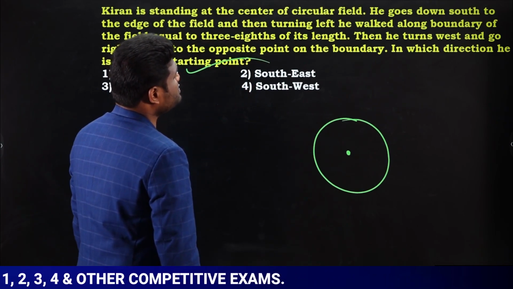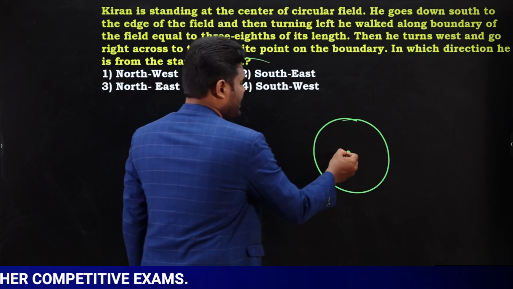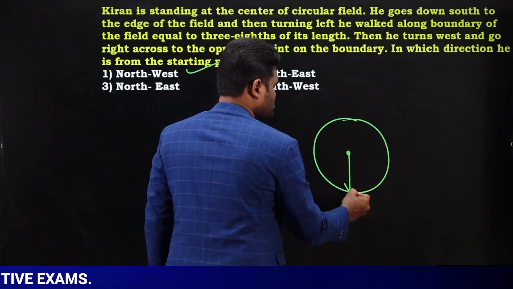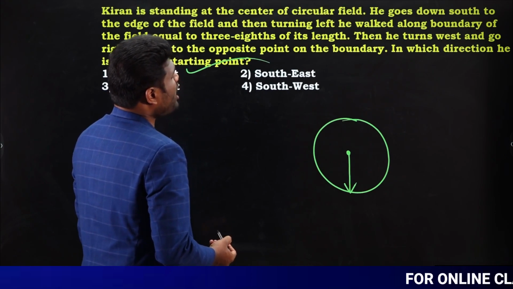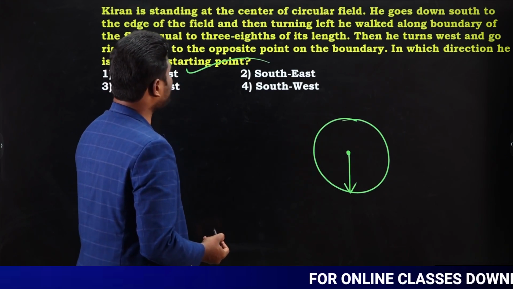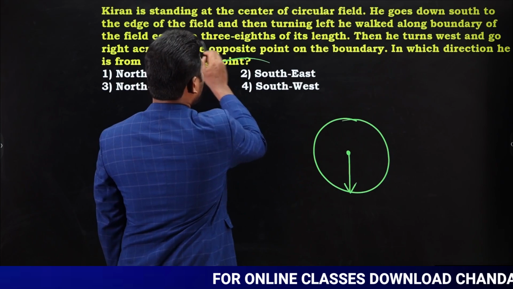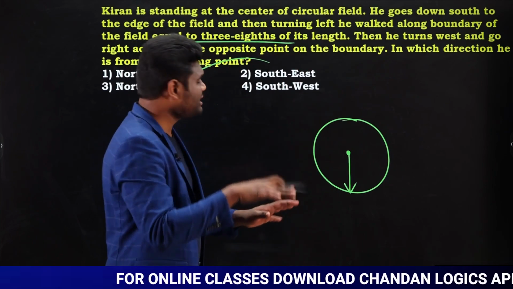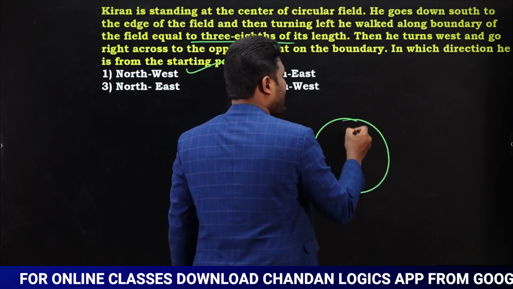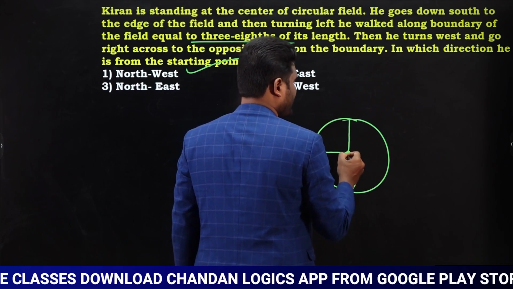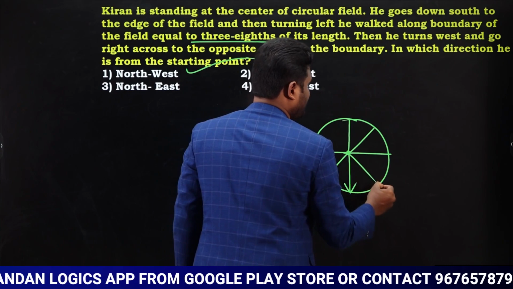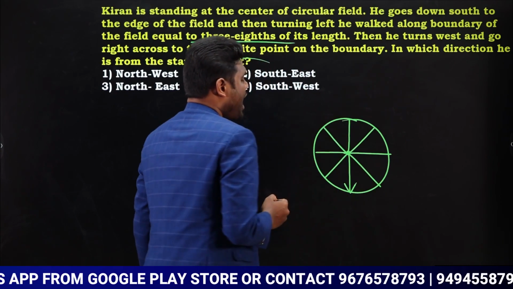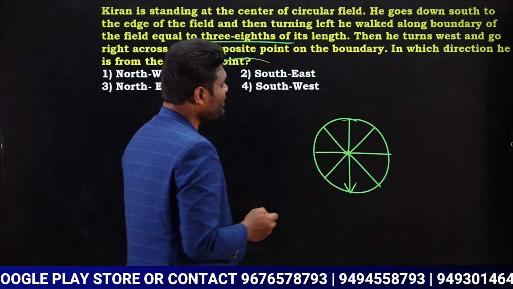He goes down south to the edge of the field. Then he turns left and walks along the boundary of the field equal to 3/8 of the length. Equal to 3/8 of the length means the total field is divided into 8 equal parts. Out of these 8 parts, what has this fellow done?